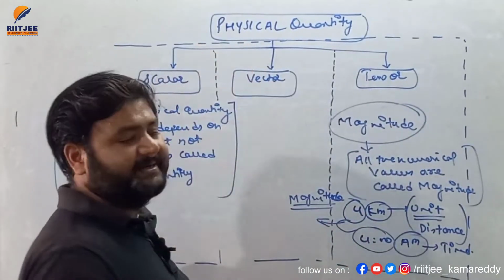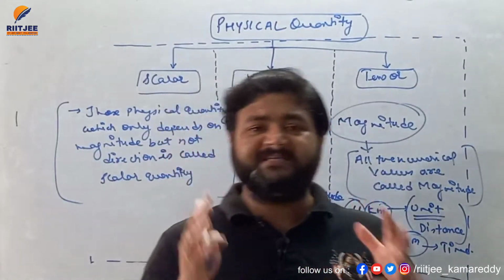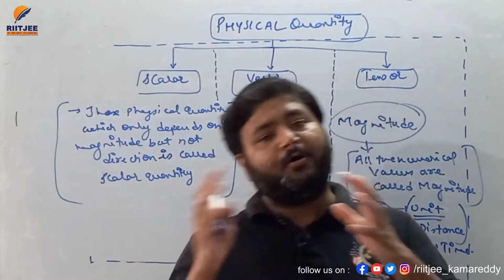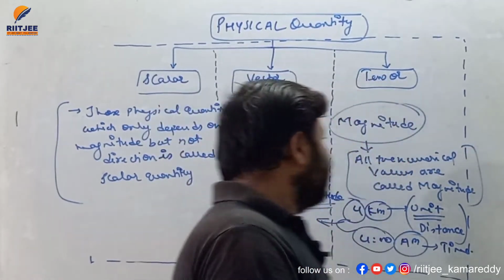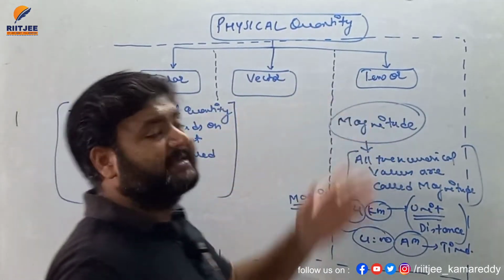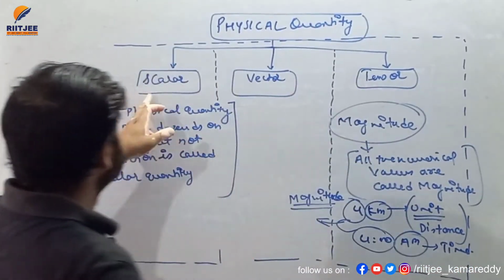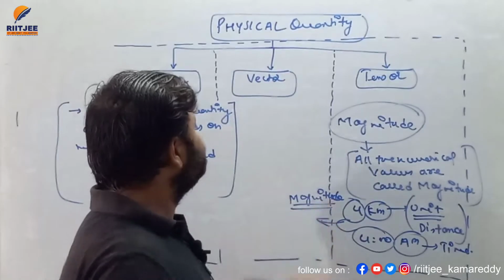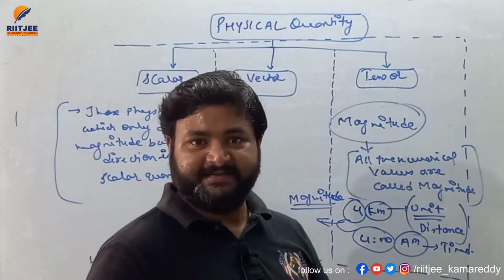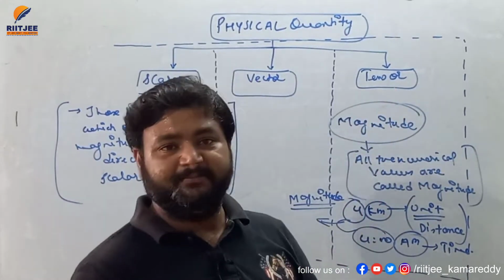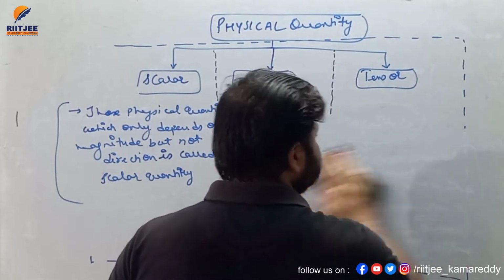Coming back to physical quantity, we know that physical quantities are those quantities which have to be calculated or measured. Now my dear student, in physics, physical quantity is classified into 3 types. First is your scalar quantity, second is your vector quantity, and third is your tensor quantity. Tensor is not in our syllabus, so we cannot discuss much about tensor quantity.